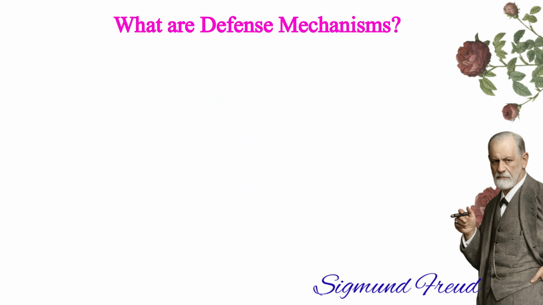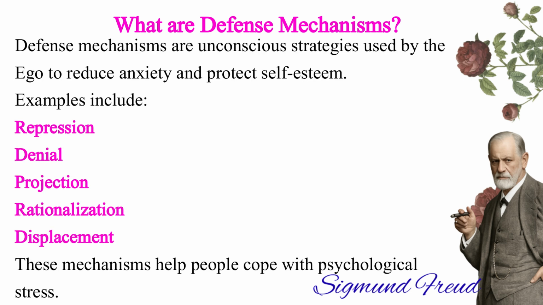What are defense mechanisms? Defense mechanisms are unconscious strategies used by the ego to reduce anxiety and protect self-esteem. Examples include repression, denial, projection, rationalization, displacement. These mechanisms help people cope with psychological stress.